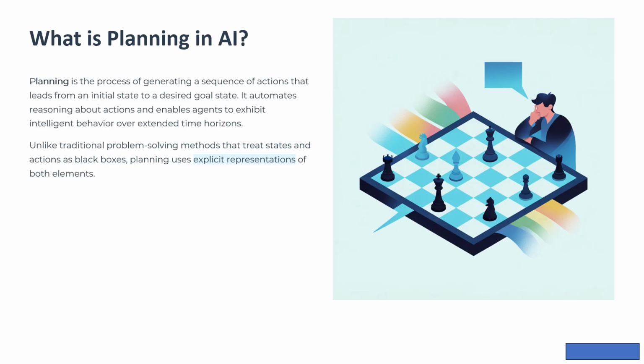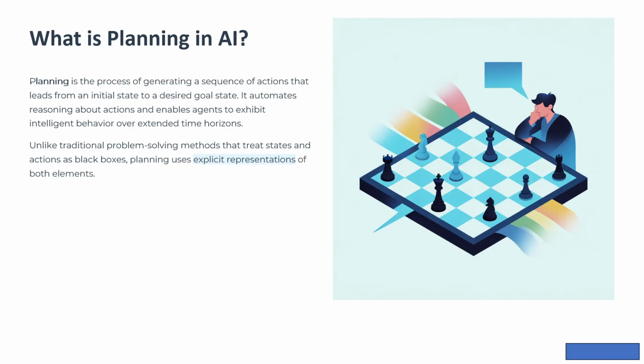What is planning in AI? Let me define planning clearly. Planning is a process of generating a sequence of actions which leads from where you are now, called the initial state, to where you want to be, called the goal state. It automates reasoning about actions and lets agents exhibit intelligent behavior over extended time periods.